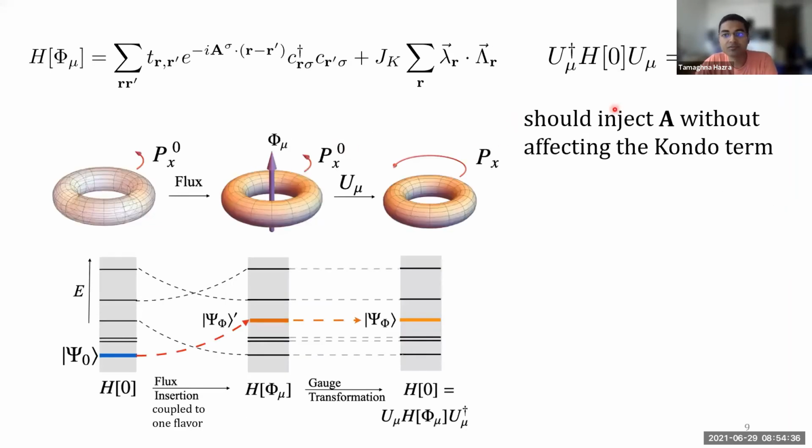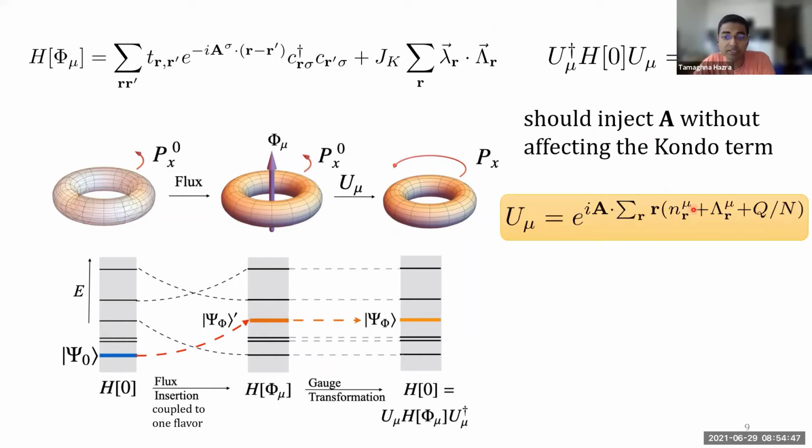So the challenge then is to find a unitary transformation of the Hamiltonian that will inject this vector potential into one of the flavors without affecting the Kondo term. We found such a unitary transformation that inserts the flux that works for arbitrary N. And the key point is that to keep the Kondo term invariant, the gauge transformation must include a spin twist.